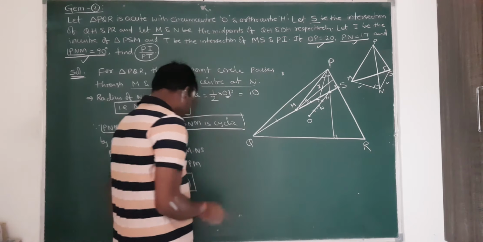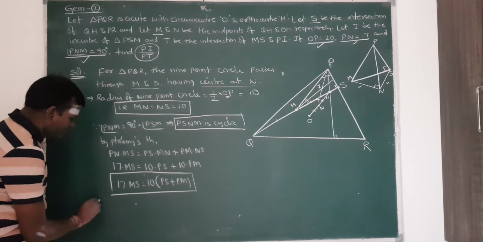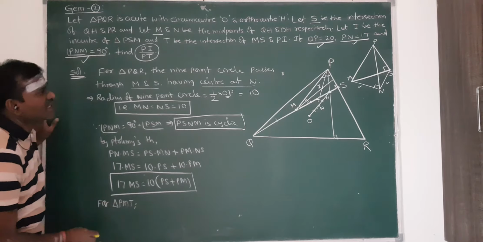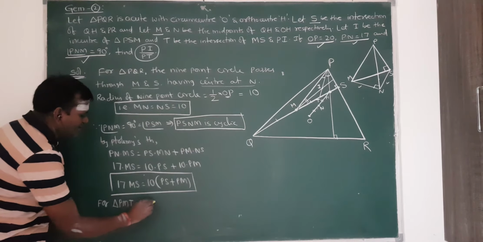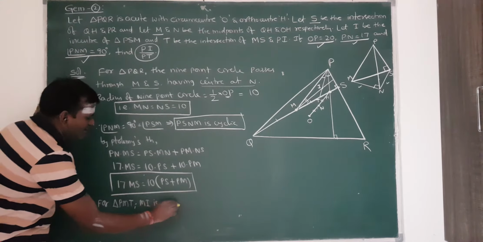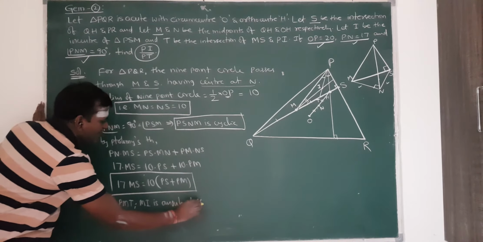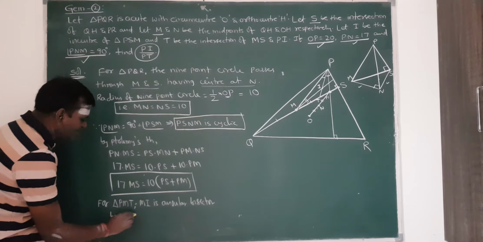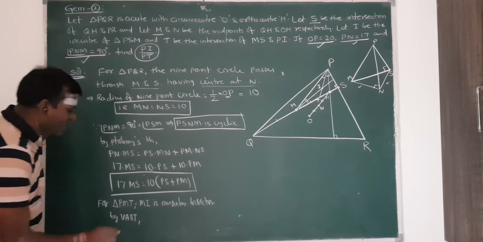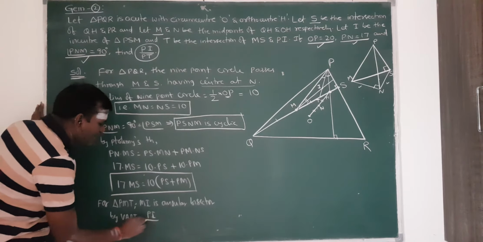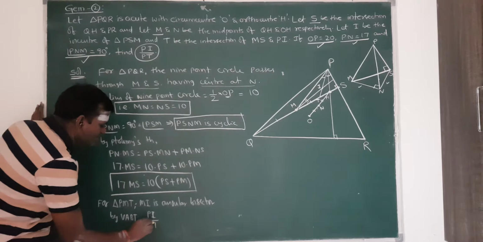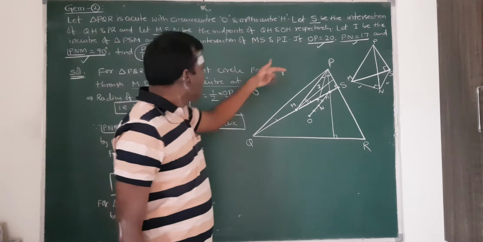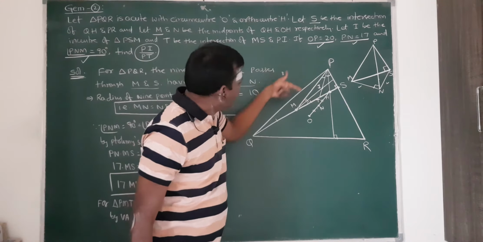So for triangle PMT, MI is the angle bisector. MI is the angle bisector, which means I can apply the angle bisector theorem. By the angle bisector theorem, what I can write here: PI by IT is equal to PM by MT.